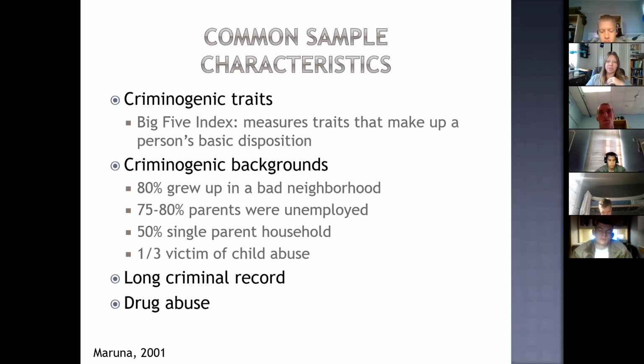And we saw no differences in terms of their criminal record or drug abuse. So the average age of the first arrest was 15 for the desisting group and 14 for the persistent group.